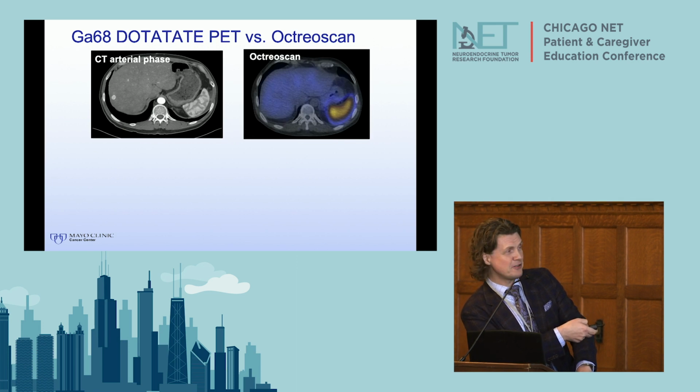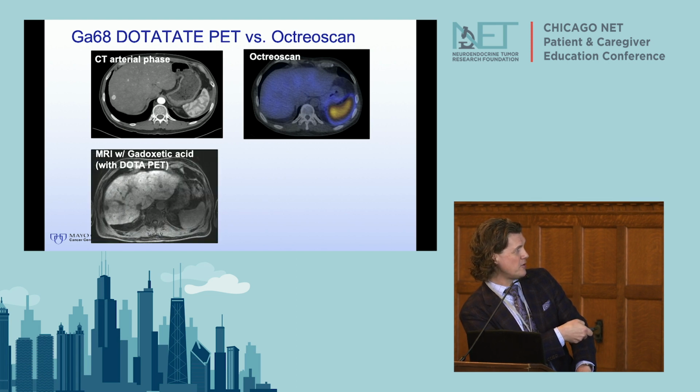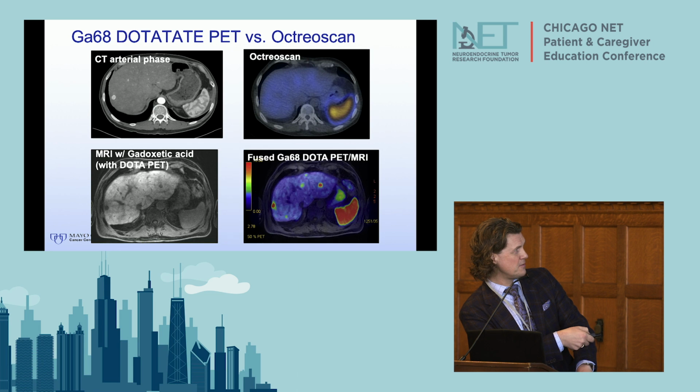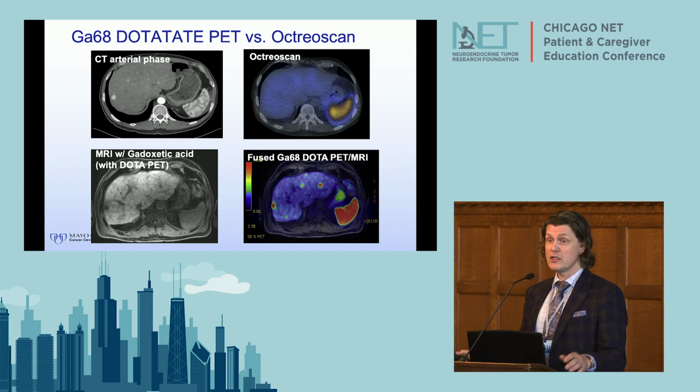This is an octreoscan done at the same time. There's nothing. This is an MRI done the following week. We can see liver lesions. This is a fused gallium-68 dotatate PET MRI, and we're picking up a lot of lesions. These octreoscans are done a couple of weeks apart. So to me, and we've known this, octreoscans served us well, but octreoscans should be pronounced dead. They have served us well, but we have just moved on. We have much better imaging than octreoscans.